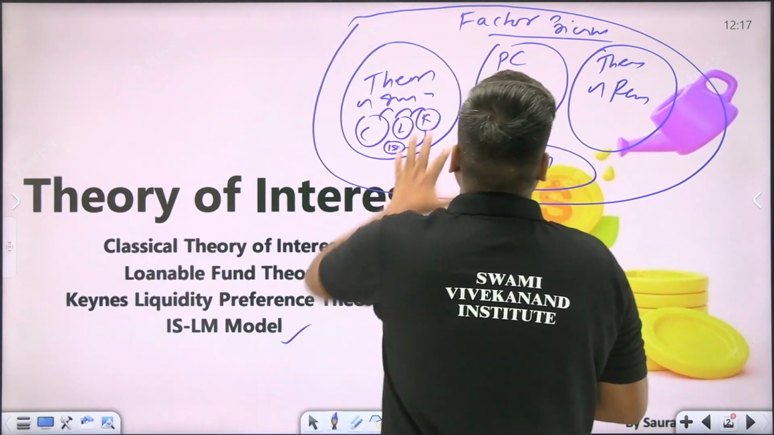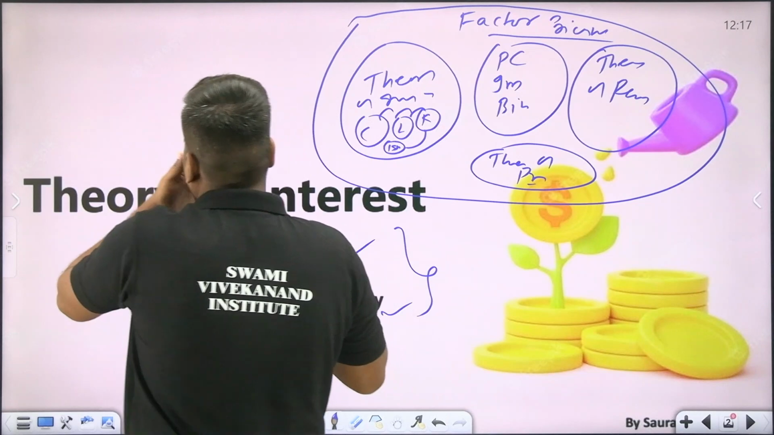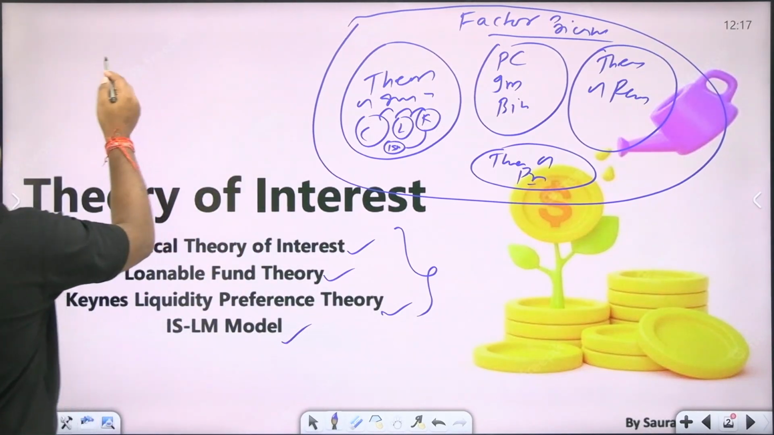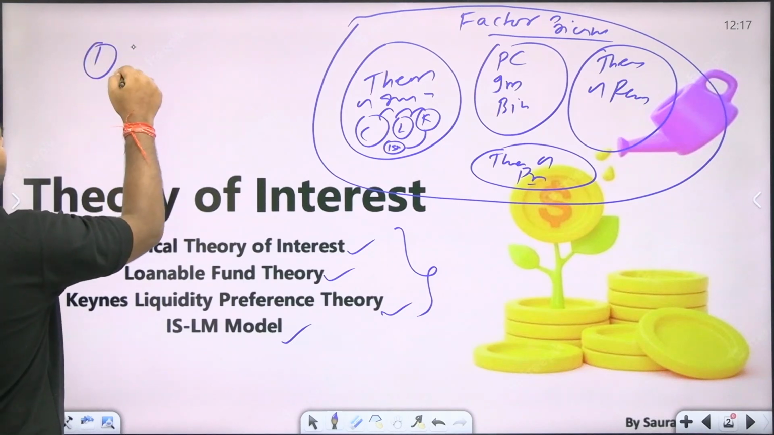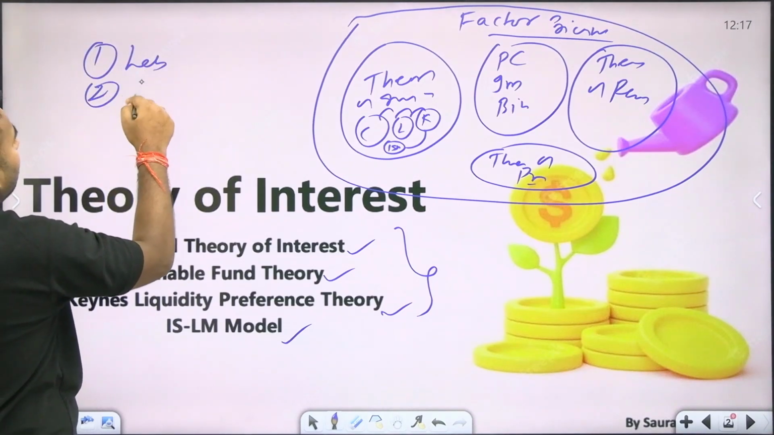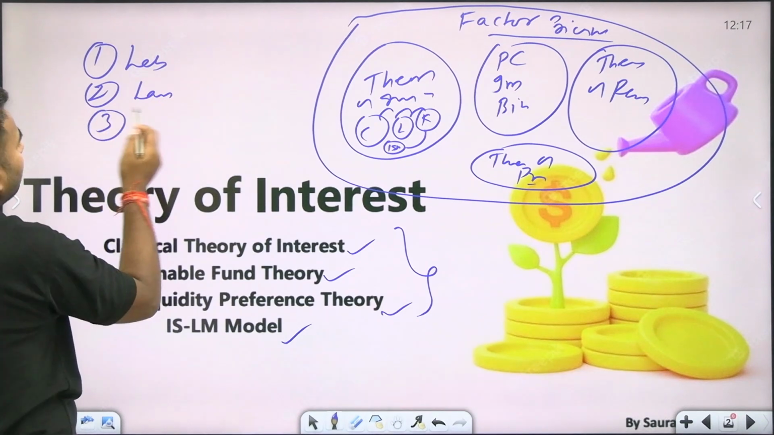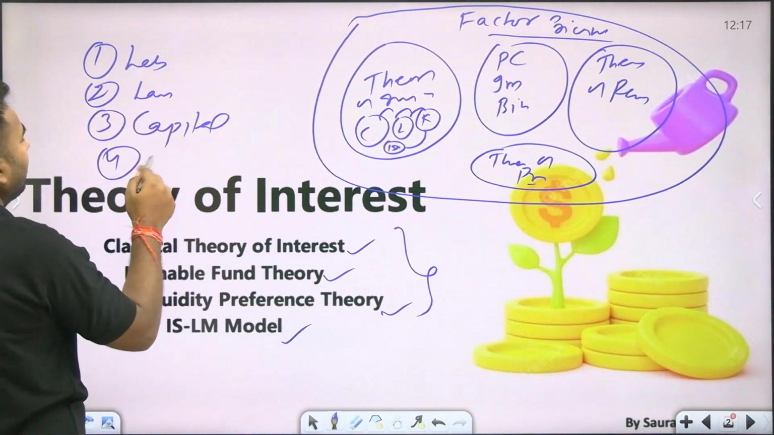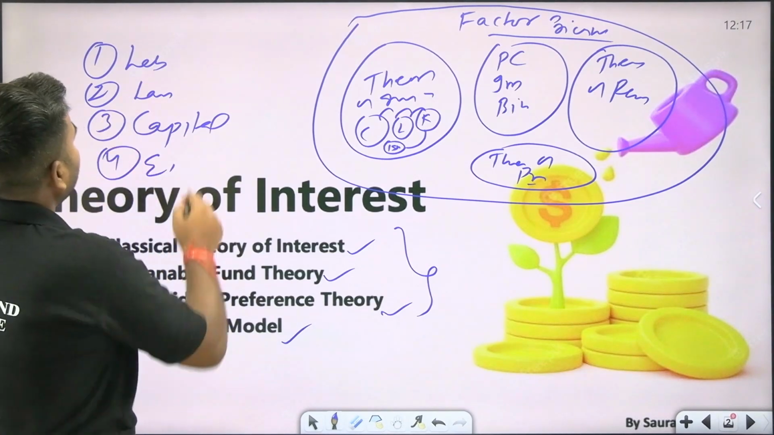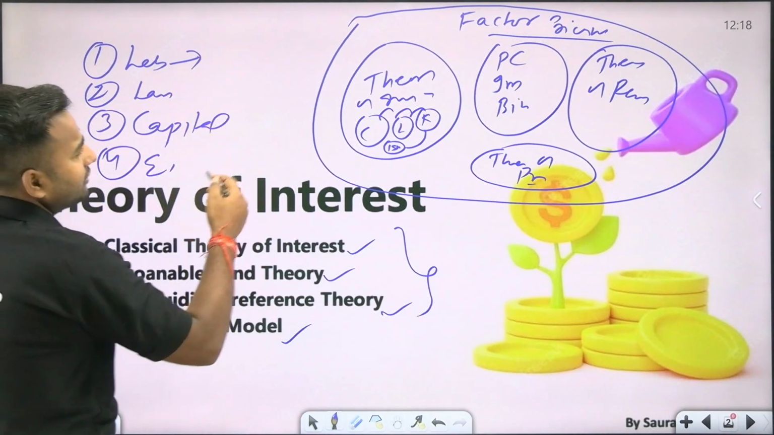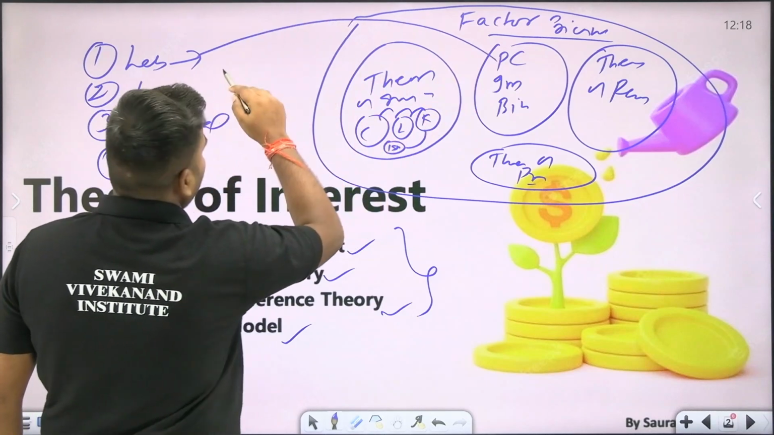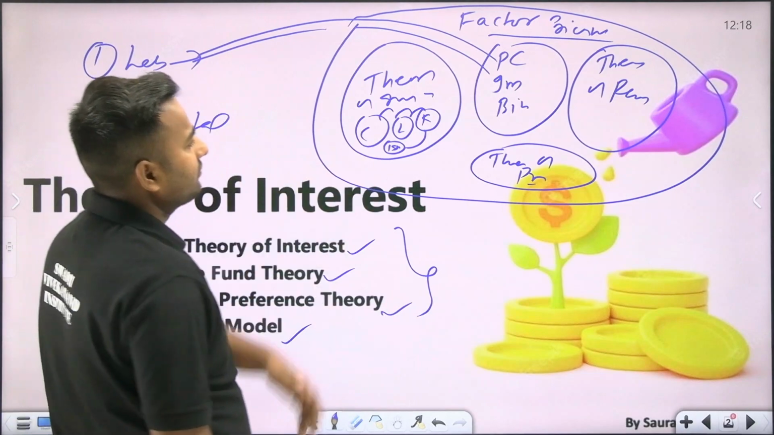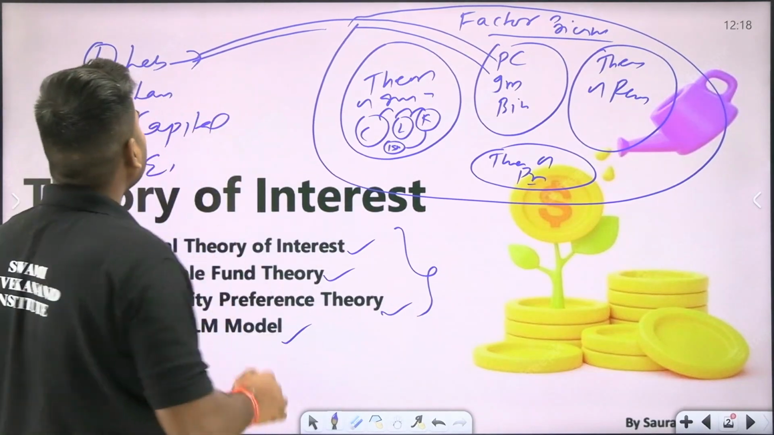So see, the word factor pricing itself says it is the pricing of factors. Whatever the factors of production are: first labor, second land, third capital, and fourth entrepreneur. In labor we have already discussed how wage is determined in perfect competition, and we have determined wage of labor in bilateral monopoly.